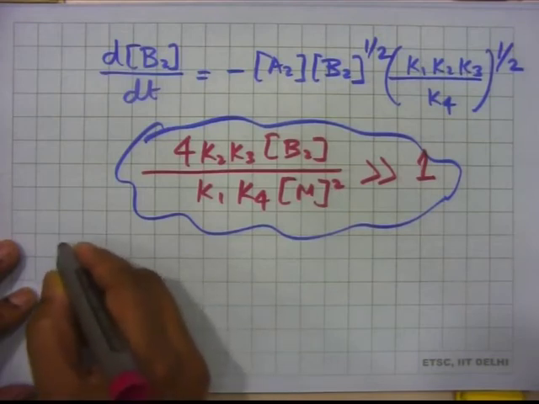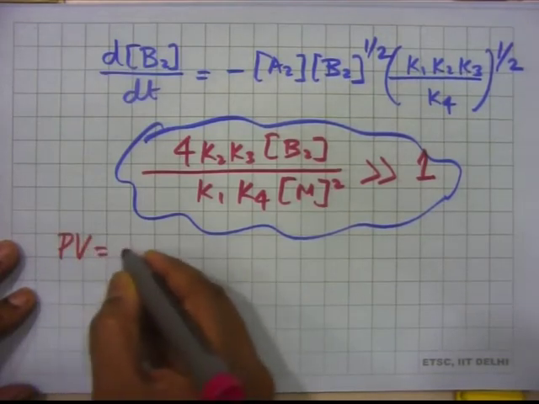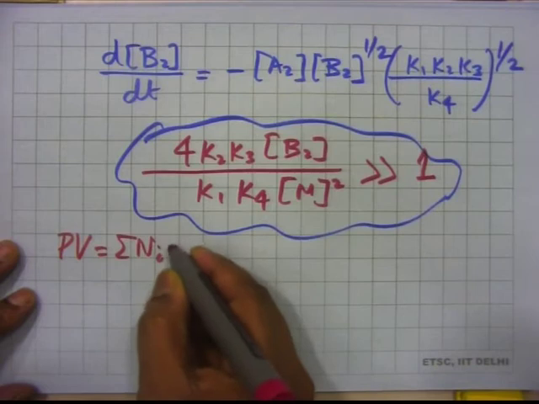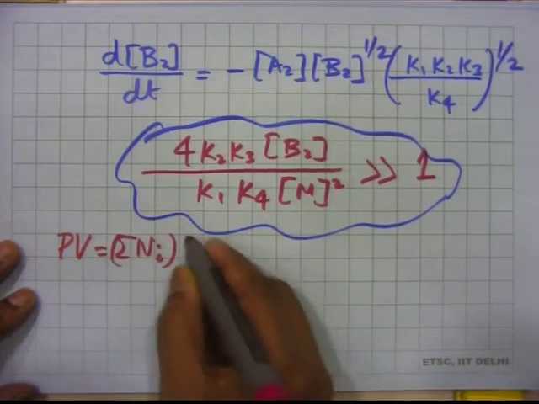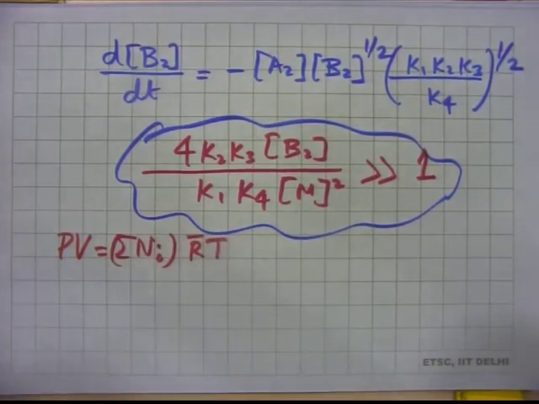So we'll write this. See, the ideal gas law is this. Capital N subscript i is the number of moles of the ith species.